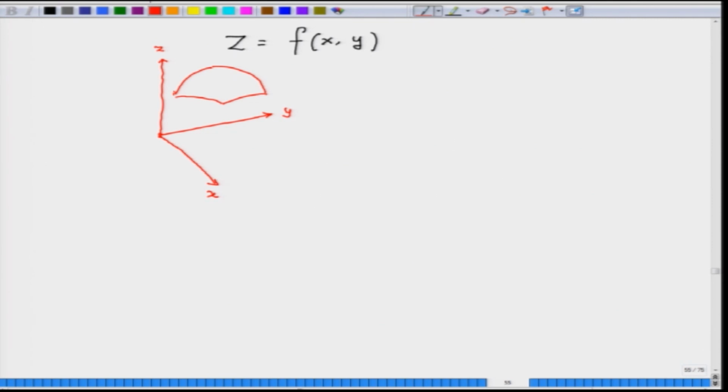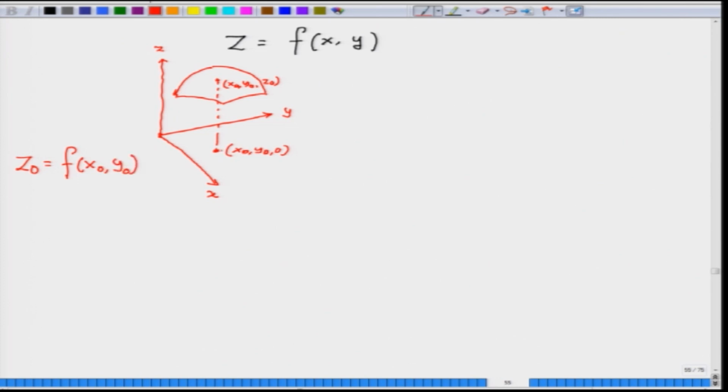This is your z equal to f x y. Now, take a point x naught y naught, z naught. So, this is x naught y naught 0, and this is a point x naught y naught and some z naught, where z naught is of course f of x naught y naught.